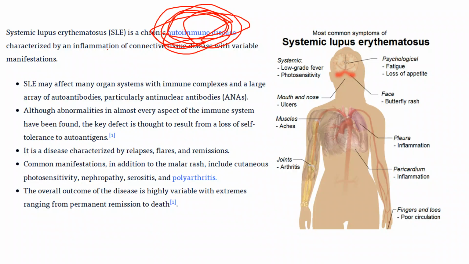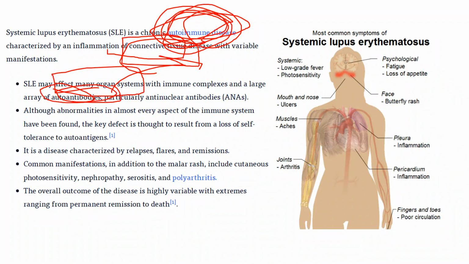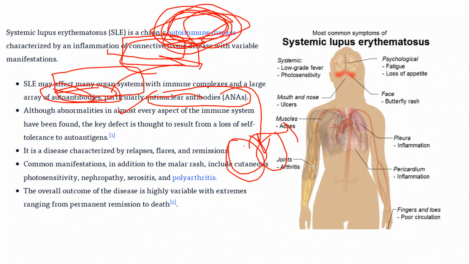Because of that there will be inflammation of connective tissue, and it can affect many organs and cause damage, with a large range of autoimmune antibodies, particularly anti-nuclear antibody. Anti-nuclear means the antibody goes to the nucleus and binds. So there will be abnormalities in every aspect, because all function starts from the nucleus, the main center for transcription of genes. Because of that, the disease is characterized by relapses, flares, and remissions.